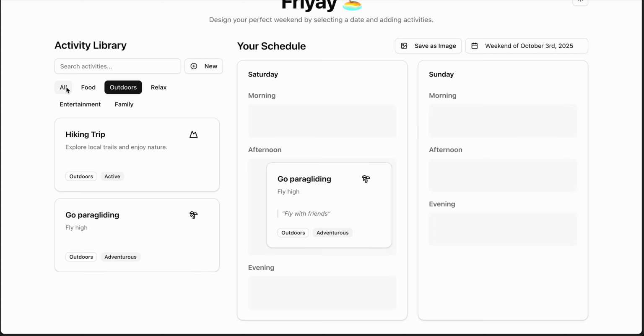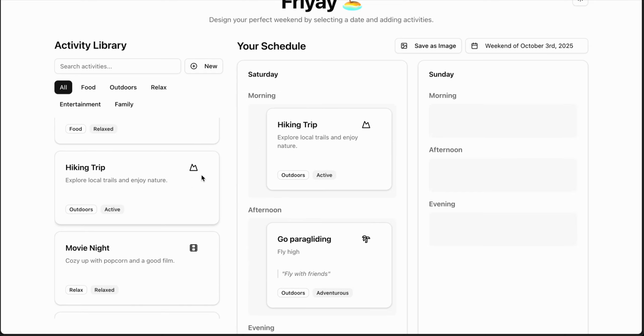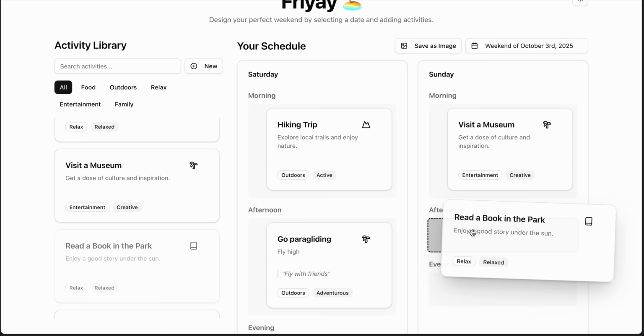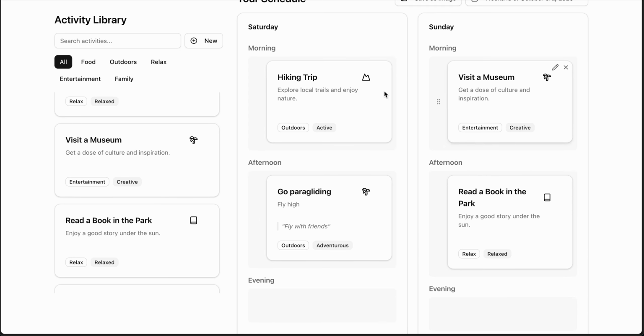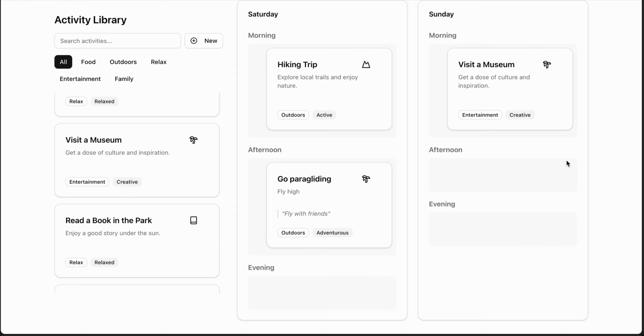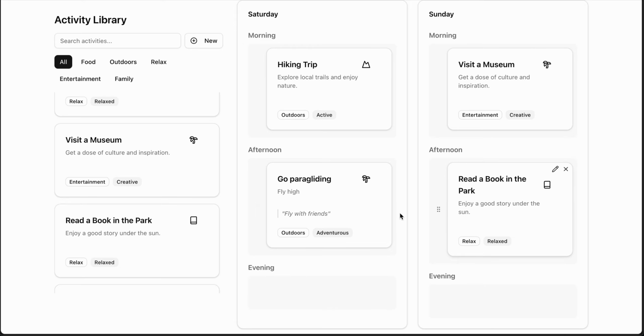Now, let's add a few cards randomly to our schedule to move ahead in the demonstration. So maybe I can do a hiking trip here, a visit to a museum here. Now, as you can see, removing a card from your schedule is extremely easy. For example, just a cross removes a card from the schedule, and you can just drag and drop to add the card back here. Adding a personal note to the card is equally easy.